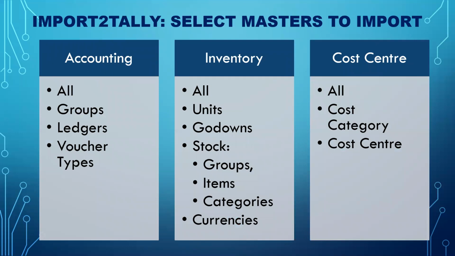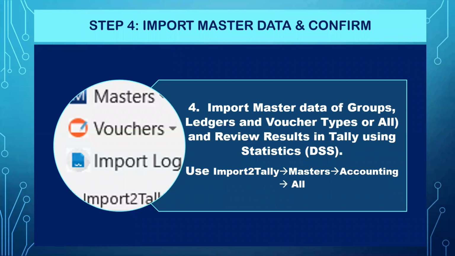Or import to Tally. So these are the select masters you can do. So for example, in accounting, you got all groups, ledgers, voucher types, or inventory, you can import all of them, or you can import separately the units, godowns, stocks, and stock could be in groups or items. You also have the stock categories or the currencies. Similarly, for the cost center, you got the cost category and the cost center.